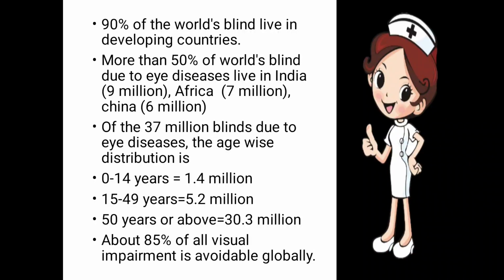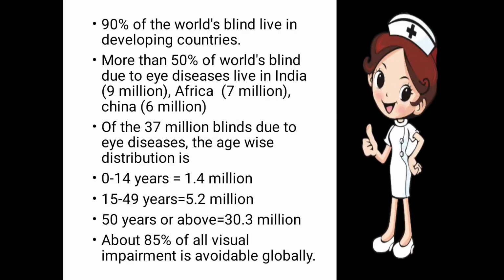Of the 37 million blind due to eye diseases, this is the age-wise distribution. At 0 to 14 years, children who get blind due to different kinds of eye diseases number 1.4 million. At 15 to 49 years of age, the number is 5.2 million. At the age of 50 and above, the number of blind due to eye diseases is 30.3 million.